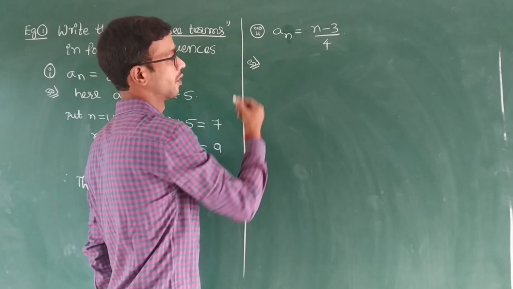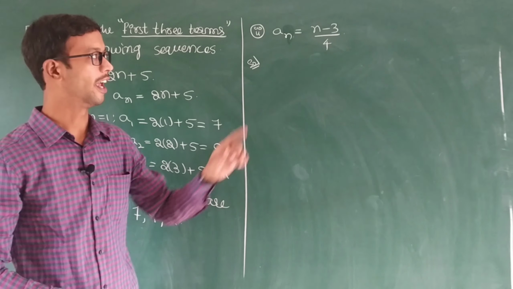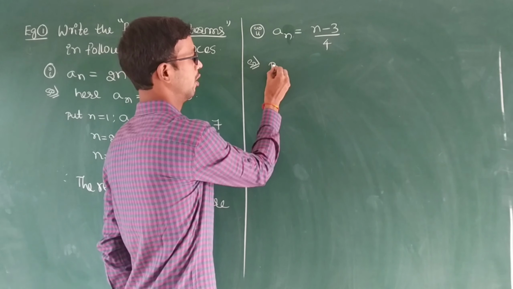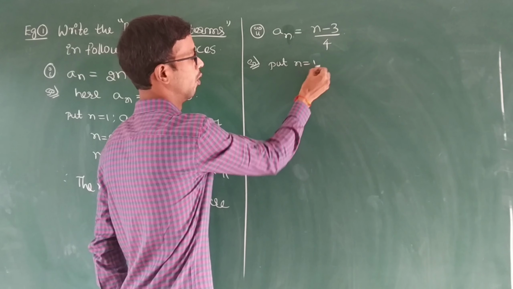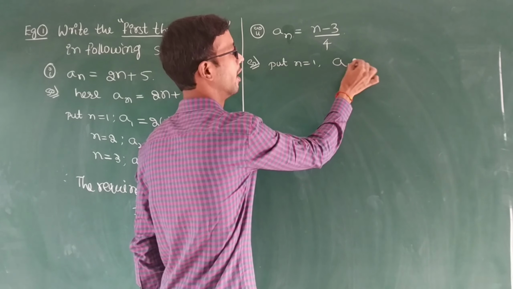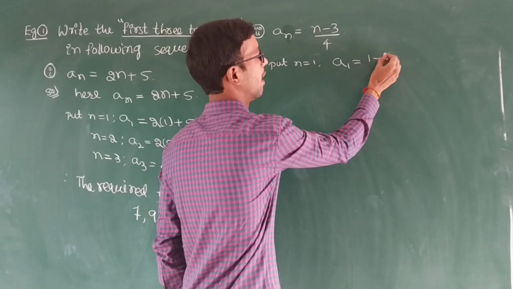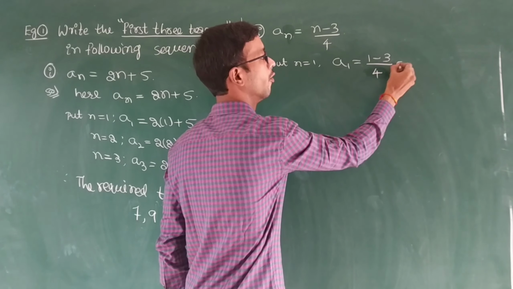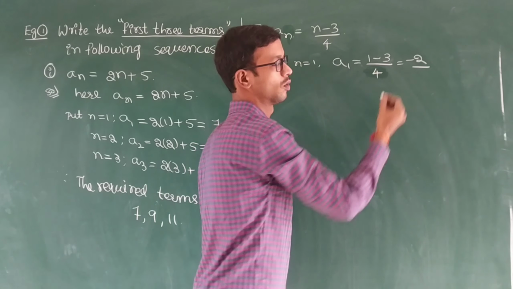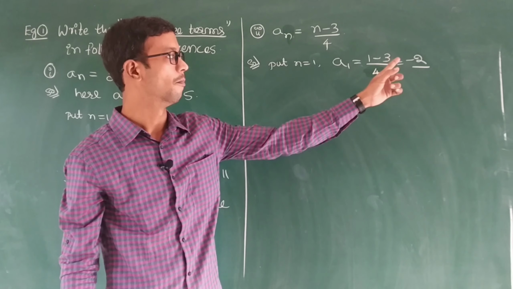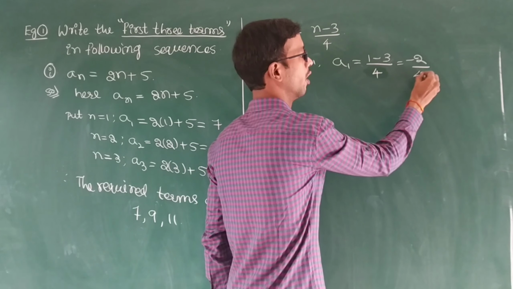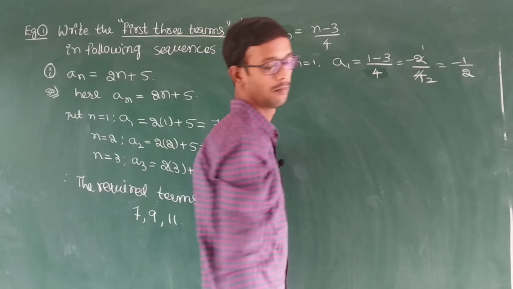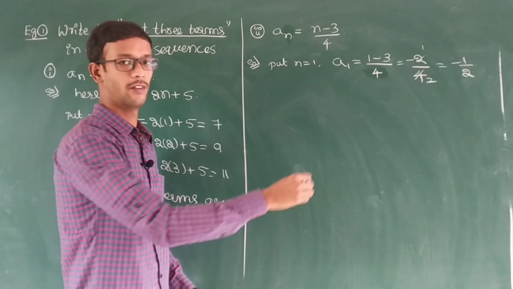Solution. An, the nth term, is n minus 3 by 4. So now put n equal to 1. A1 is equal to 1 minus 3 by 4. That is 1 minus 3 is minus 2 by 4. Cancellation: 2 1s are 2, 2 2s are 4, so minus 1 by 2. Minus 1 by 2.